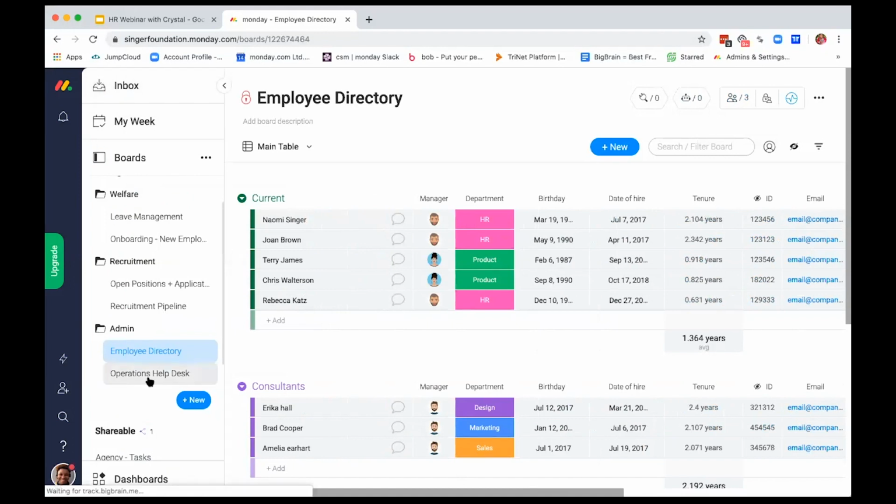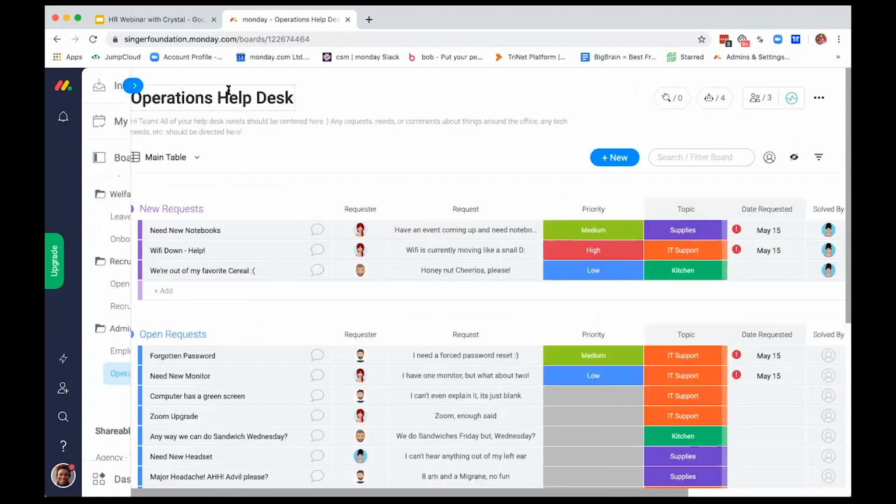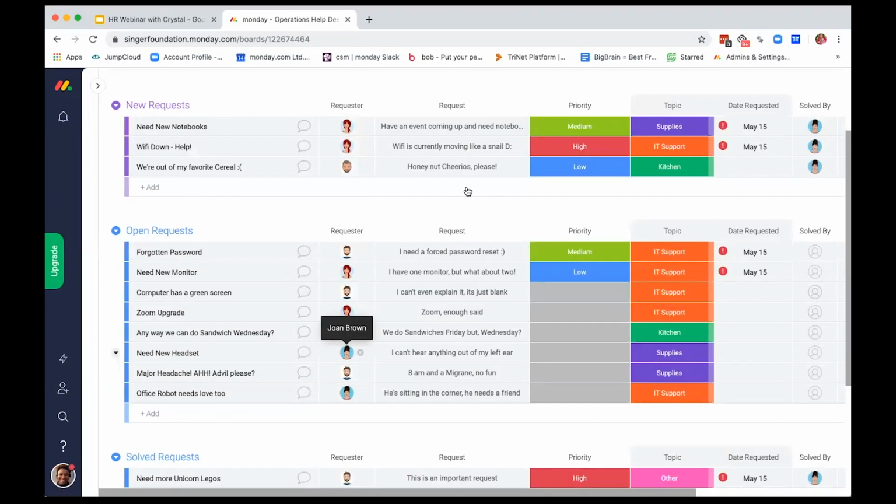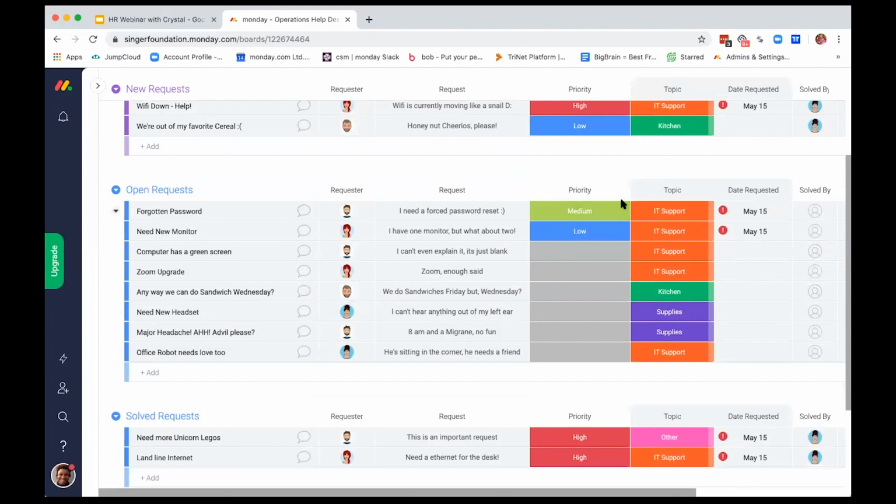Last board that I want to show you is our ops help desk. This is directly pulled from monday.com that we use here to get in contact with our ops team to say, hey, these are the requests that we have. Can you help us out? Anything from new requests. And you can see who the requester is. Any of the requests we have. Honey Nut Cheerios is probably our favorite cereal here. And when we're out of it, it's haywire. But you can see any new open requests. Also choose the priority and see the topic.